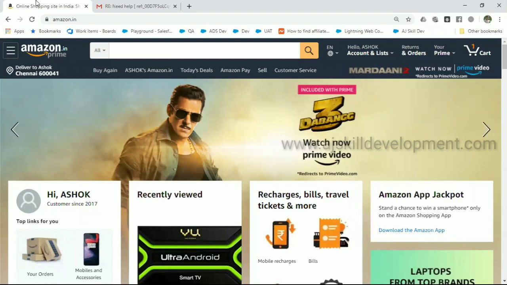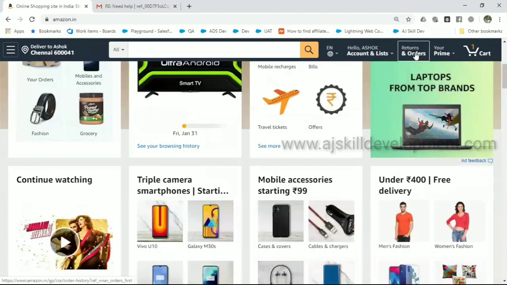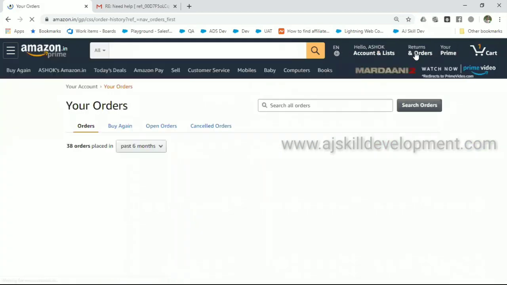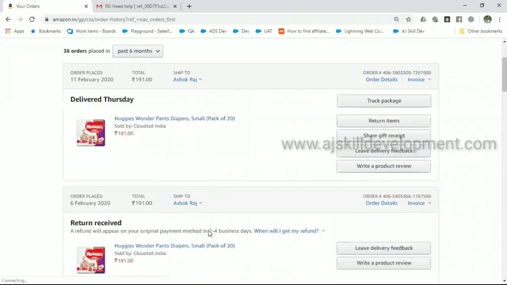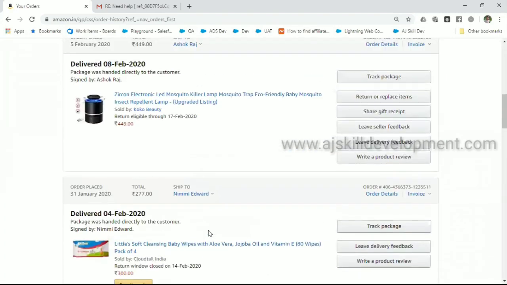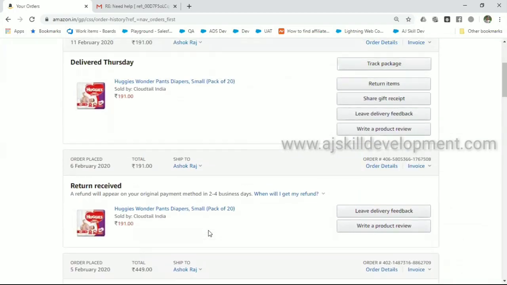So suppose you're buying some product from Amazon. You order something, but you are facing some issues. For example, suppose I have an issue with my order, maybe the product which I have received is not good or it is getting delayed to deliver. As a customer, as an end user, I might have different issues. If you are an end customer, what will you do immediately?